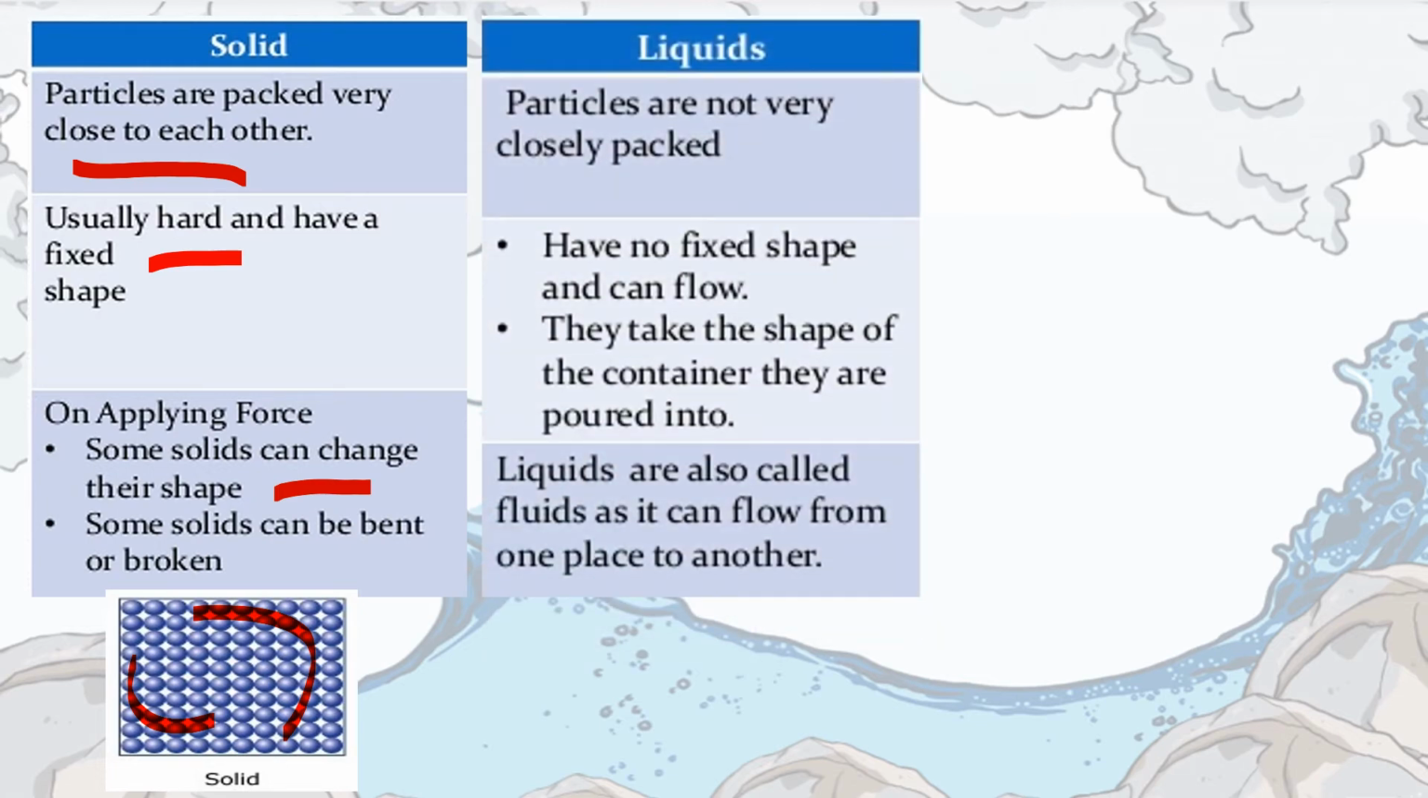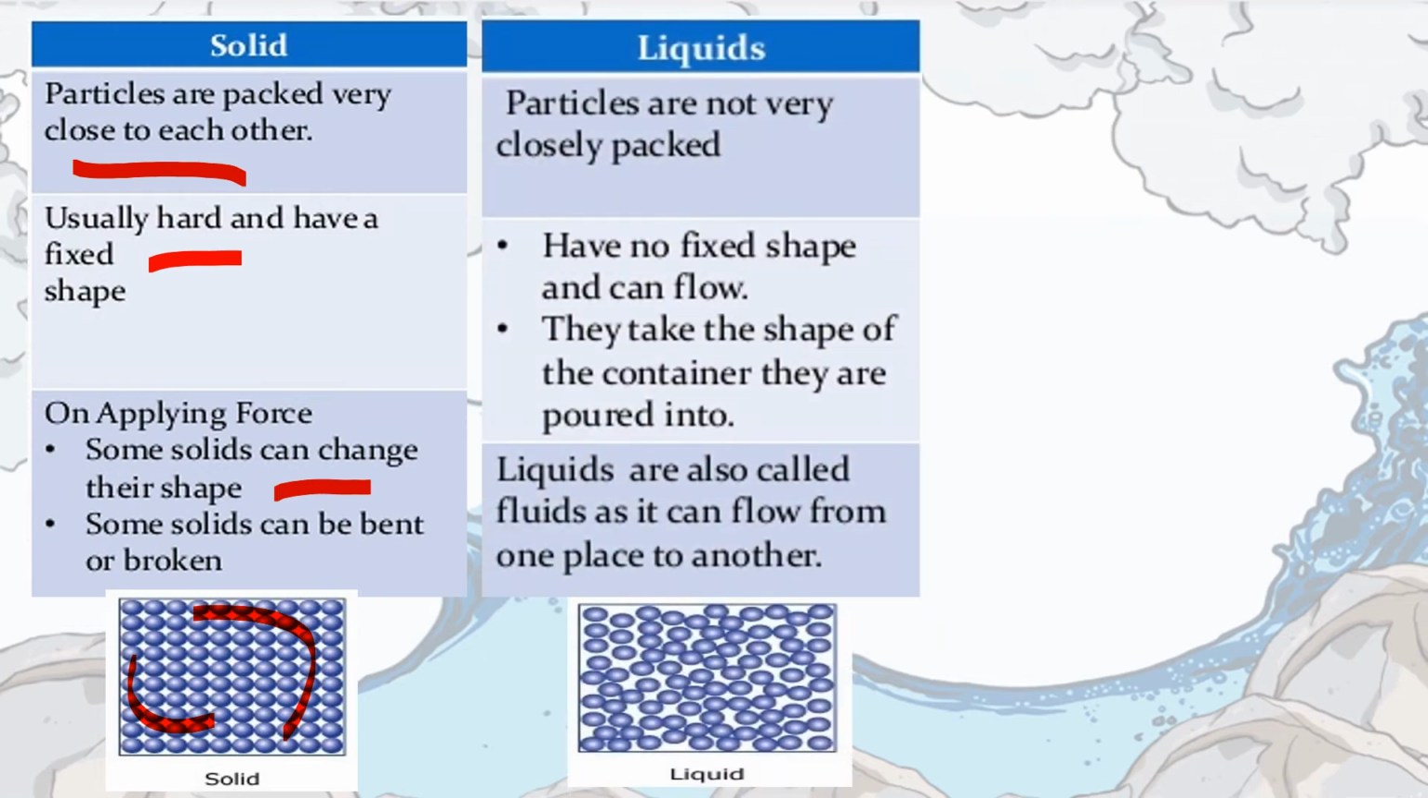Next we have liquids. They are not closely packed. They have a little space to move. That's why they don't have a fixed shape and they can flow very easily. They also take the shape of the container in which they are poured. Liquids are also called fluids.